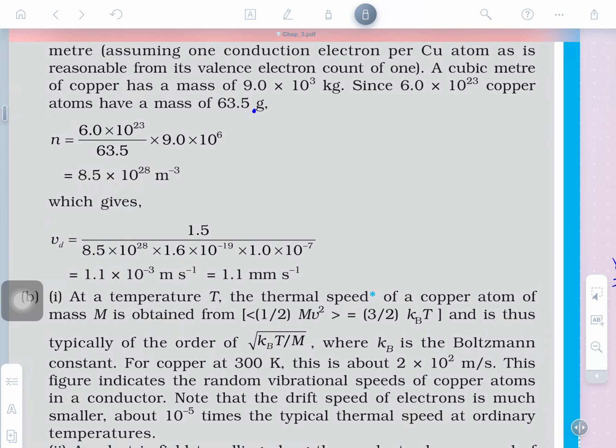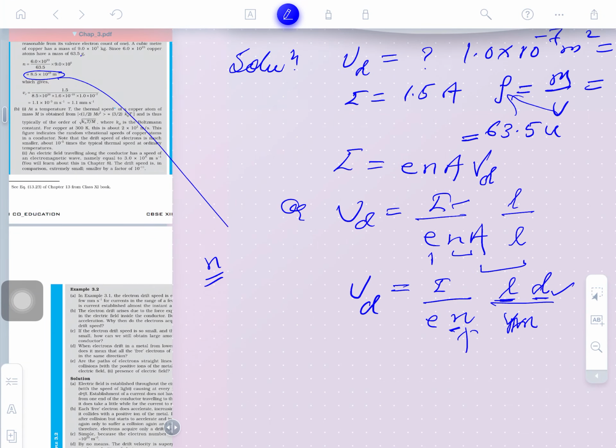So, the n value comes here. This is actually the task. By solving numericals, one thing you learn here is the number of conduction electrons. So, this n is to be put, where is this n to be put, please tell me. This n is to be put here, this n is to be put here, clear guys?